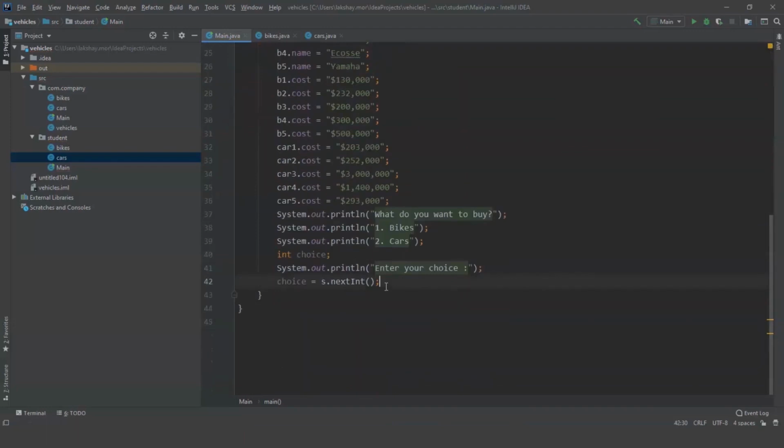And yes, let's get back. The data type of the choice variable is integer. That's why I'm using nextInt. If the data type was string, then I would have used nextLine. Now that we have the choice from the user, let's use this value. If the user chooses the first value, that means bikes. So the next thing we display is the models, and we are going to give 5 models for bikes to the user.